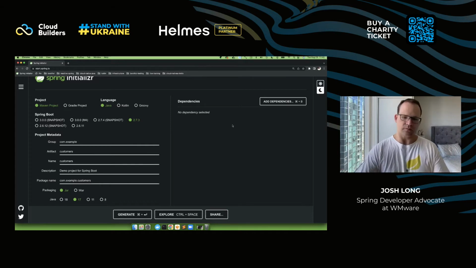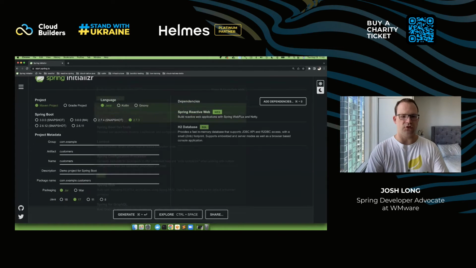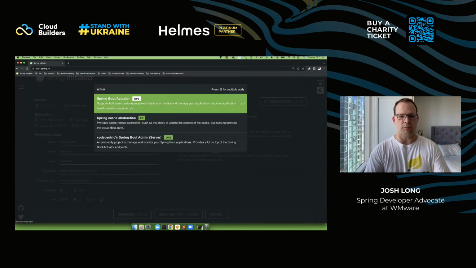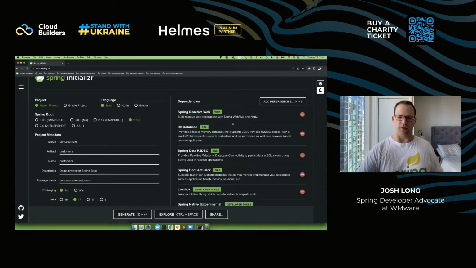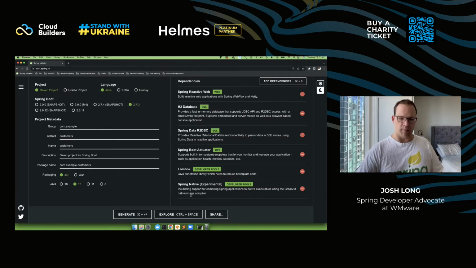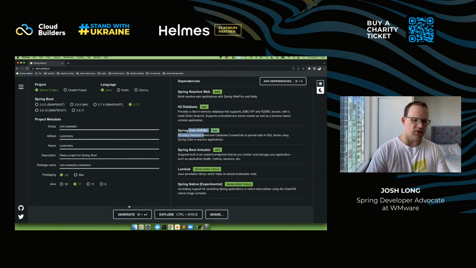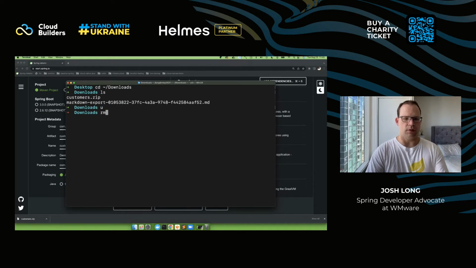Okay, so we're going to build a new application. We're going to be using the reactive web support. We use H2, we use R2DBC. We're going to use the Spring Boot actuator. We're going to use Lombok, and we're going to use Spring Native. Okay. Now, Spring Reactive Web, H2, Spring Data R2DBC, the actuator, Lombok, and Spring Native. Most of these are reactive, right? Reactive Web, R2DBC, etc. Reactive programming is a style of programming that makes it easy for me to get 3 big benefits. Okay. Those, let me see.